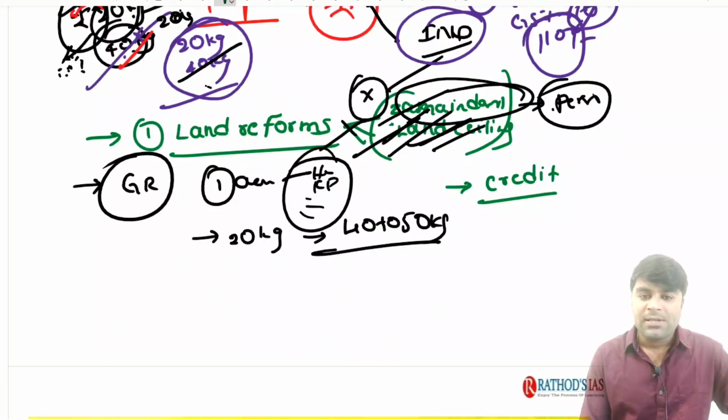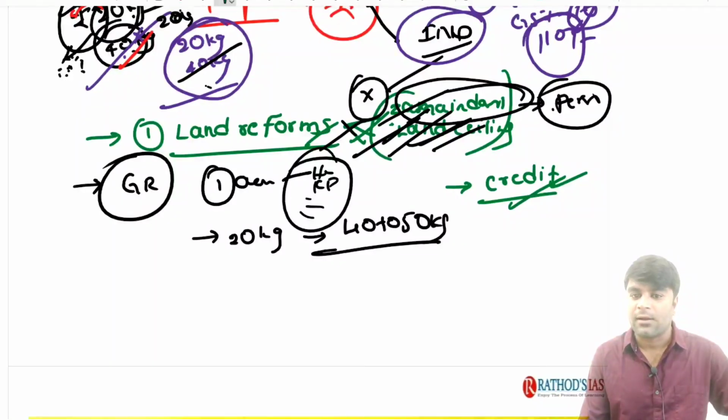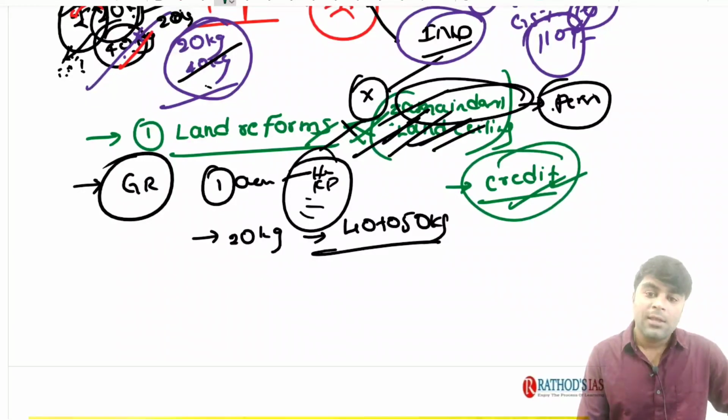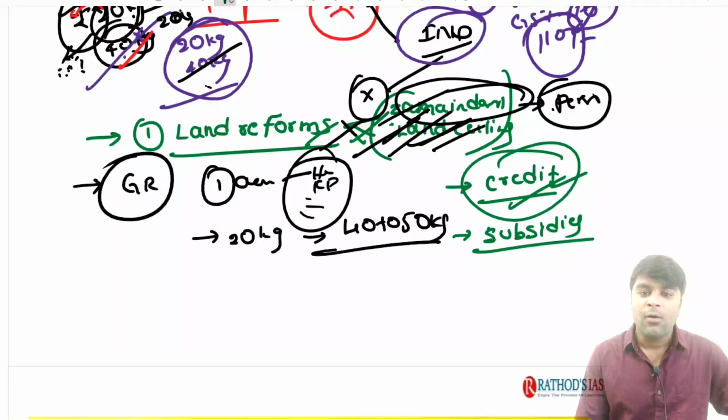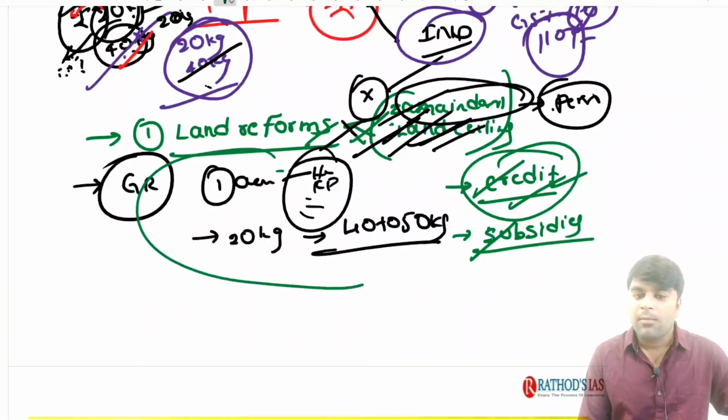So, in order to purchase all these agricultural inputs, the farmer needs money, right? As they are already practicing subsistence agriculture, how can we expect a farmer to purchase all these costly agricultural inputs? So, the government of India started providing credit, expanding the formal credit for the agriculture sector. And even after getting the credit, these agricultural inputs are so costly that the state governments and central government started providing subsidies.